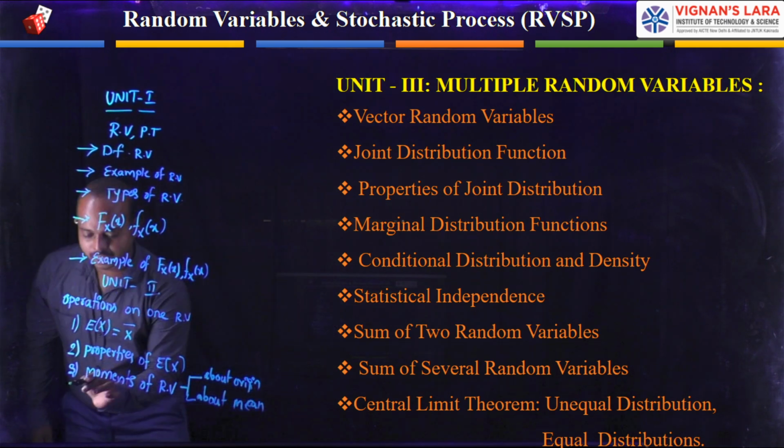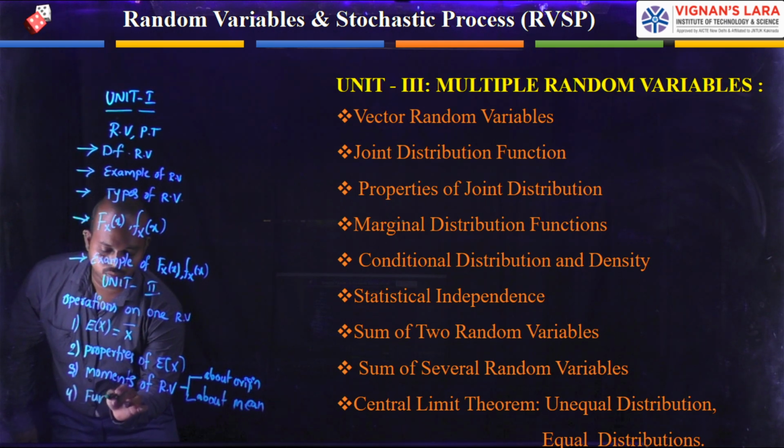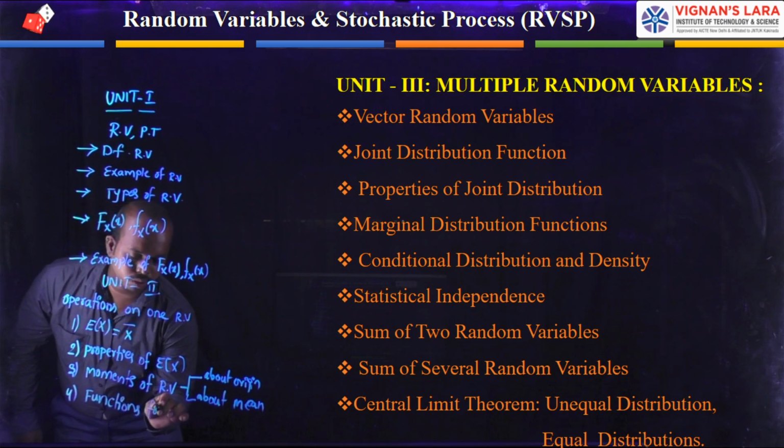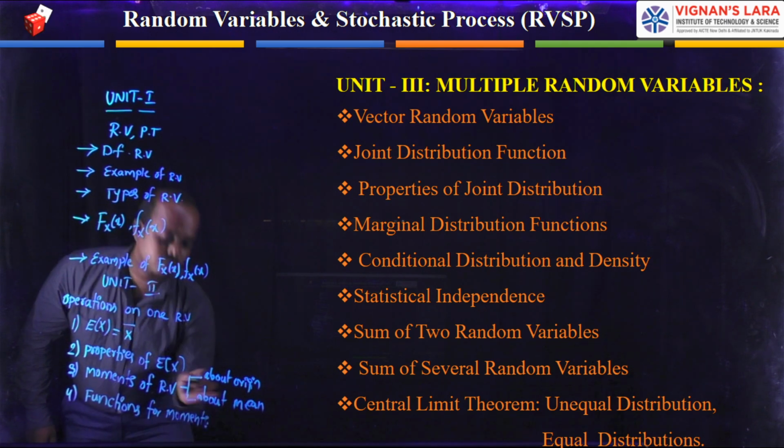And coming to the next one, the functions for moments or moments for functions.